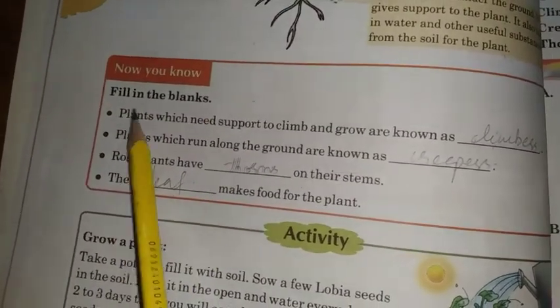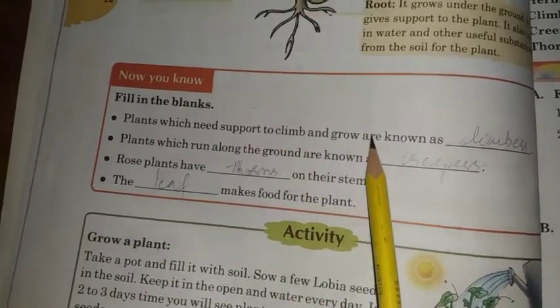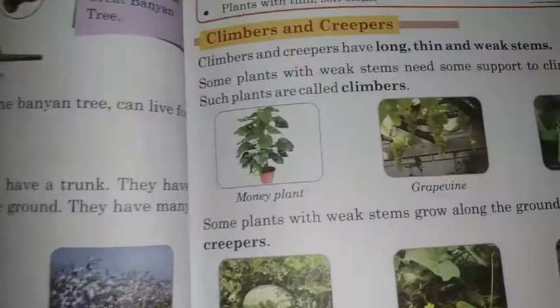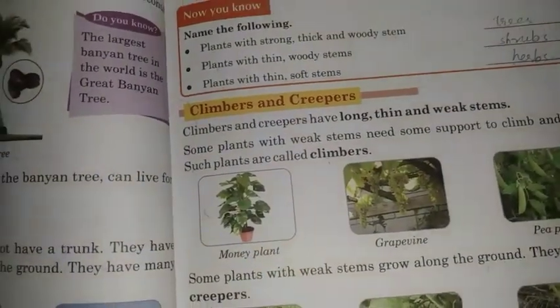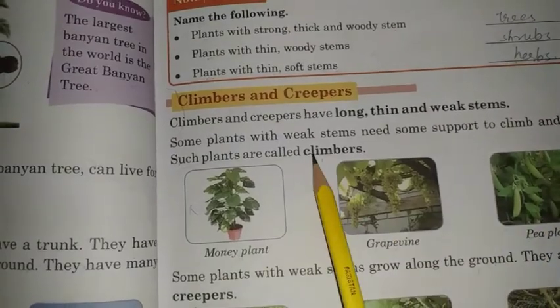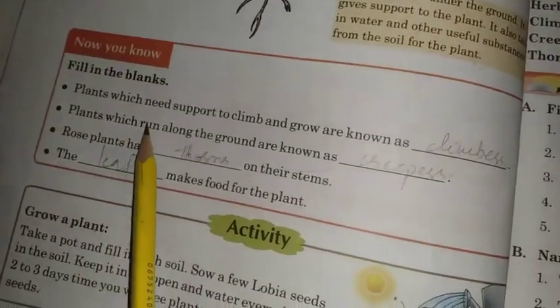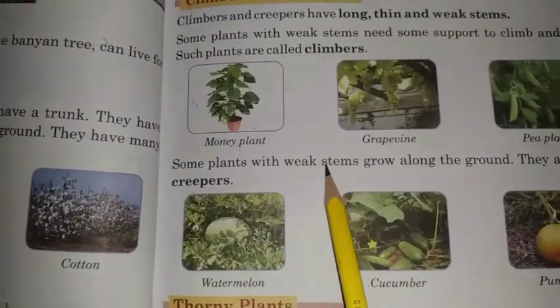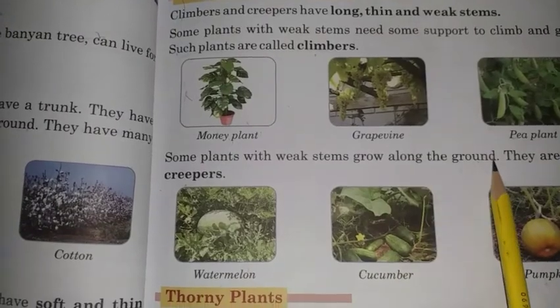Now we have some blanks. Fill in the blanks. First one is plants which need support to climb and grow are known as climbers. Next is plants which run along the ground are known as creepers. Plants which grow along the ground are known as creepers.